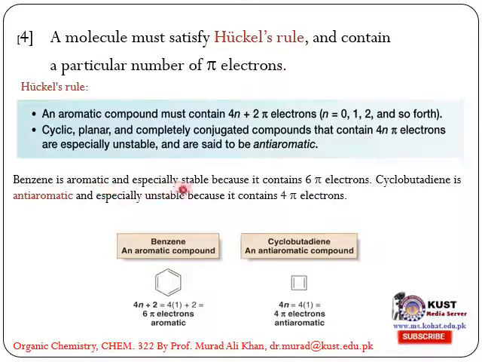Benzene is aromatic and specially stable because it contains 6 pi electrons. Cyclobutadiene is anti-aromatic and specially unstable because it contains 4 pi electrons. Here, 4n plus 2, 4 plus 2, 6 pi electrons, aromatic; 4n, 4 pi electrons, anti-aromatic.